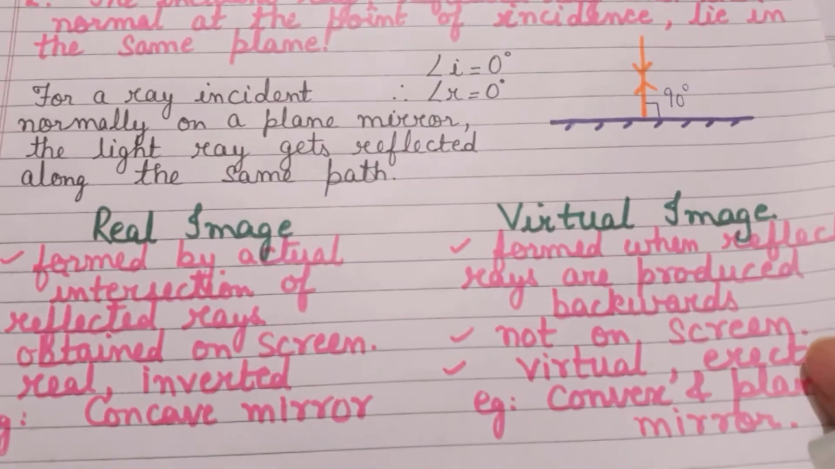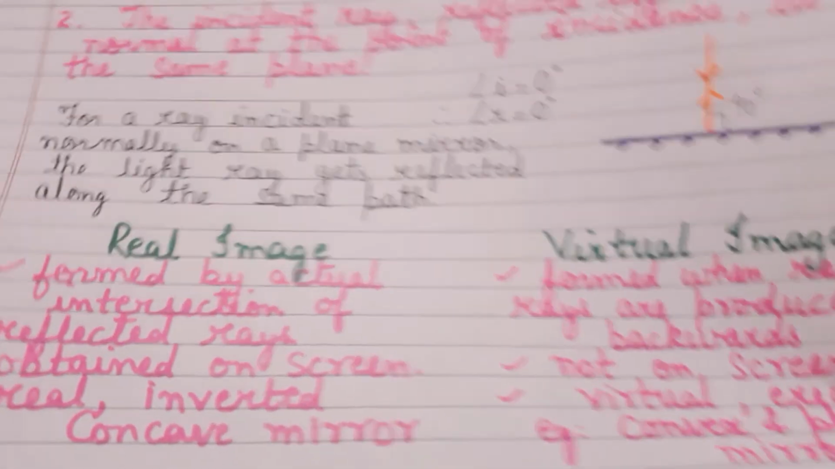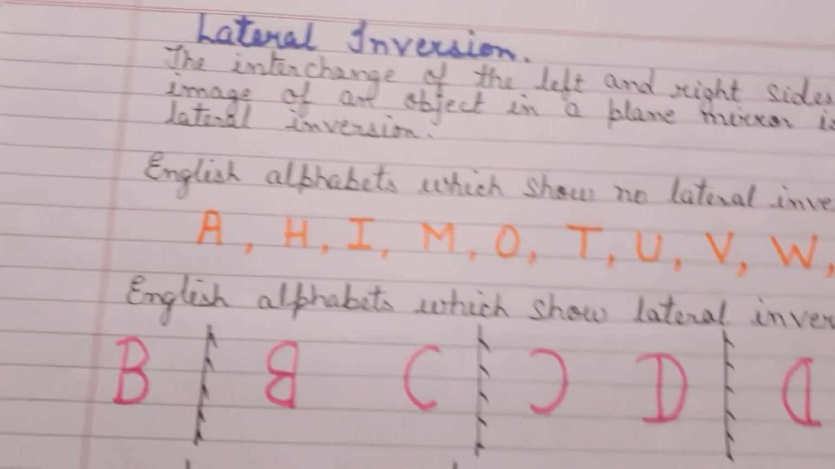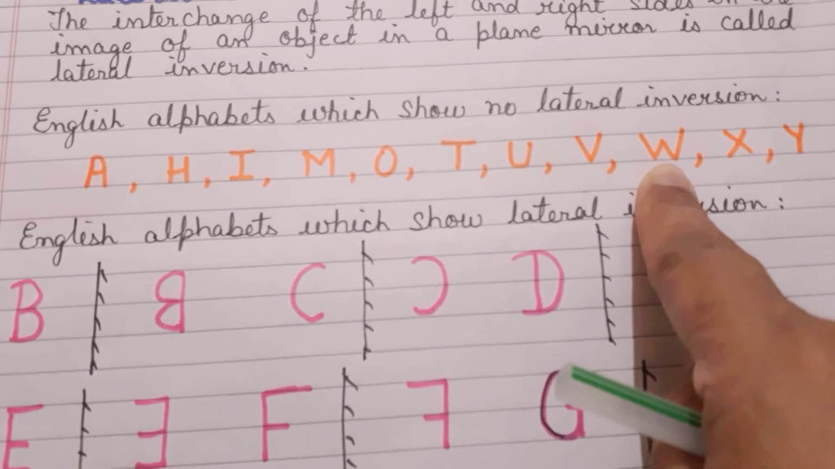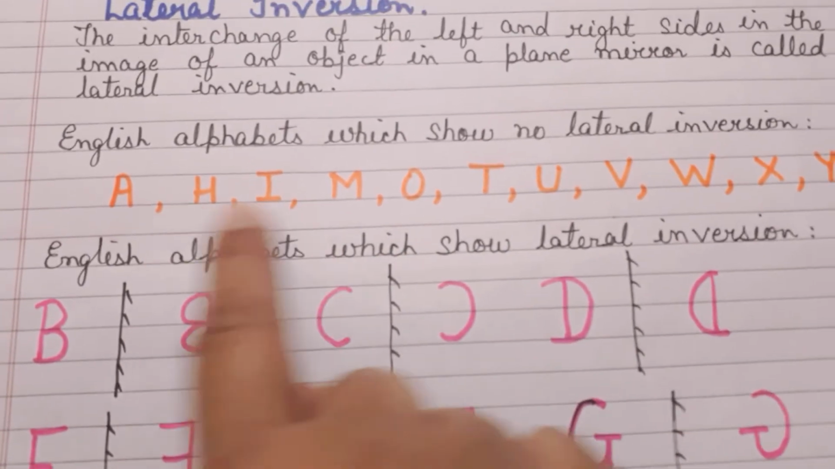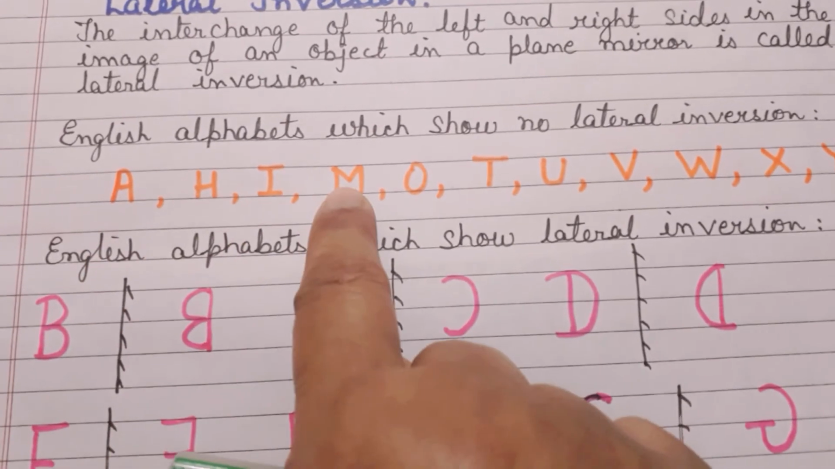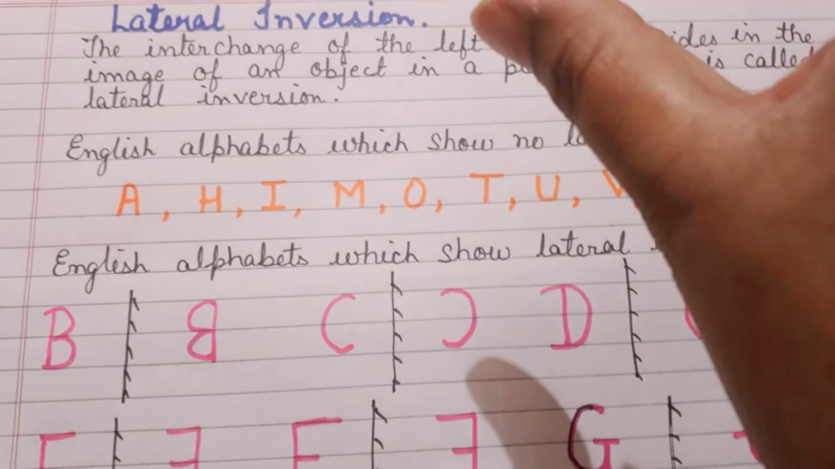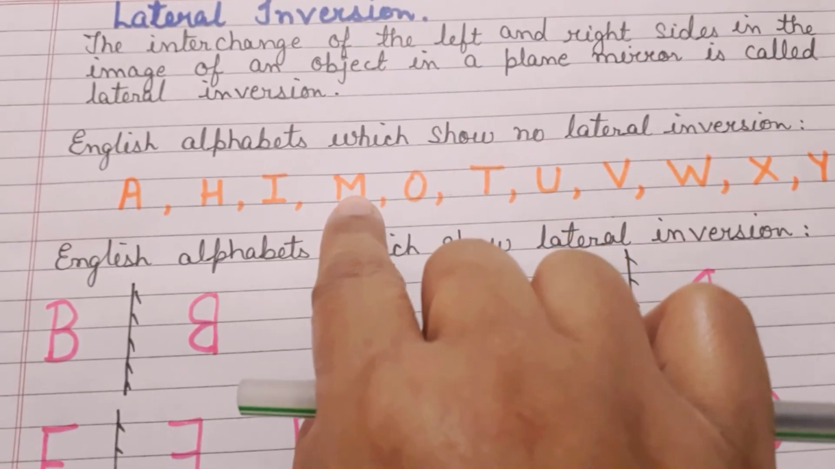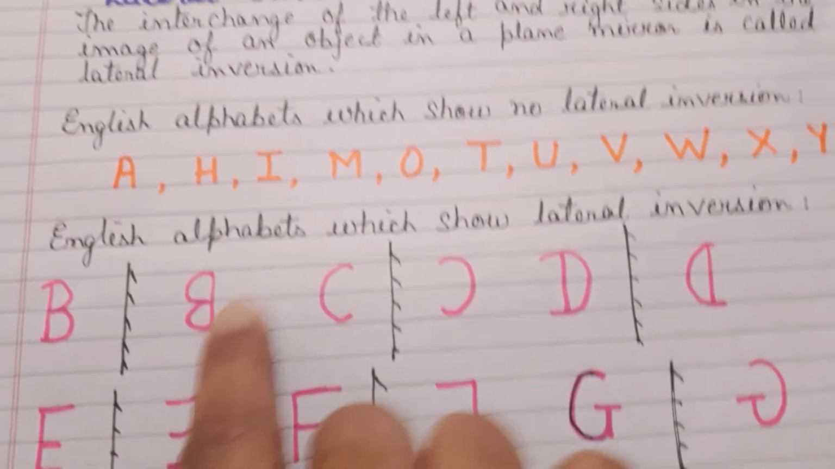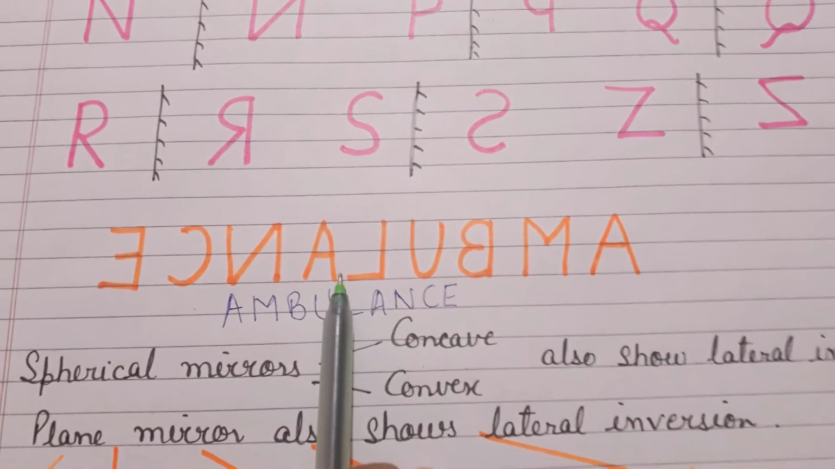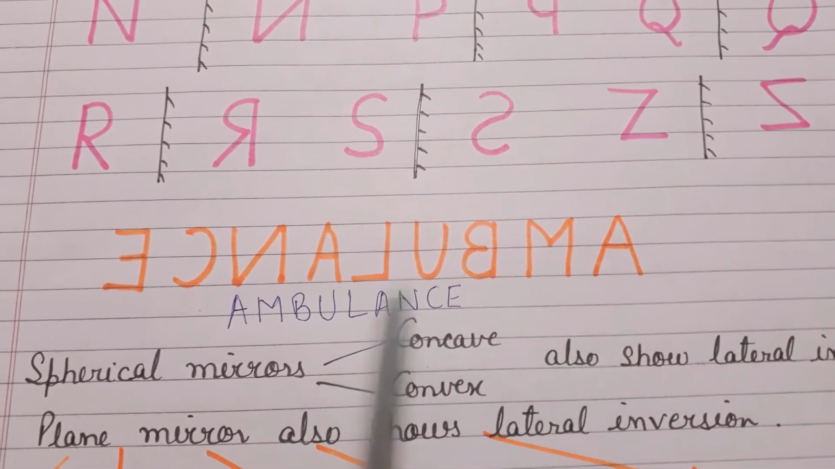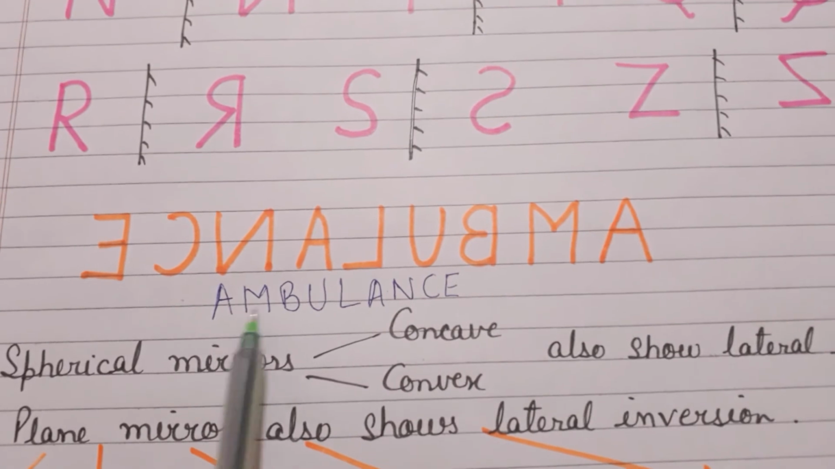Then we studied the difference between a real and a virtual image. After which I picked up the topic of lateral inversion, and I gave you examples that these alphabets do not get laterally inverted. You can try them out. If you write an A or an H or an I or an M on a paper and you place it in front of the plane mirror, they will appear in the same manner, while other alphabets show lateral inversion. And I gave you an activity to be performed, children. You will perform it and get back to me whether you write this ambulance in this manner and it appears in this manner.